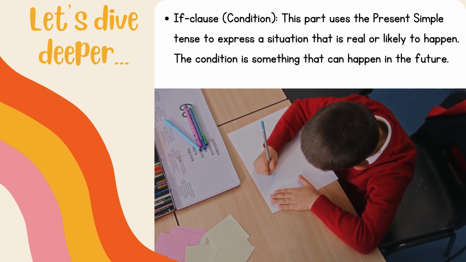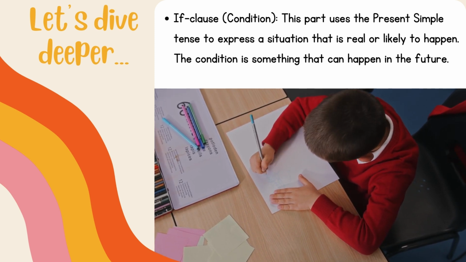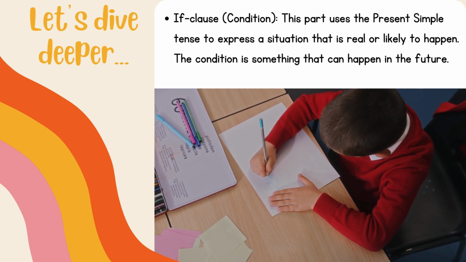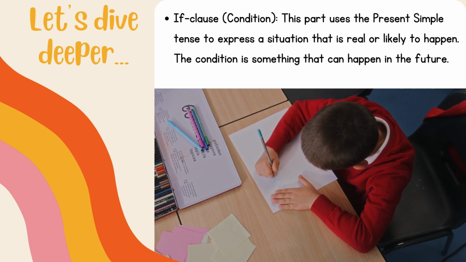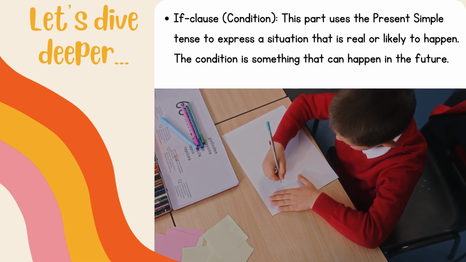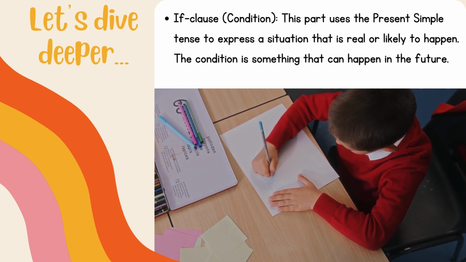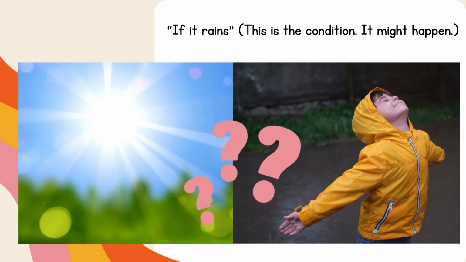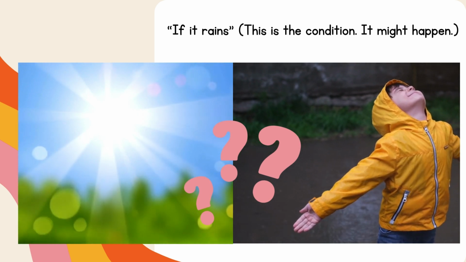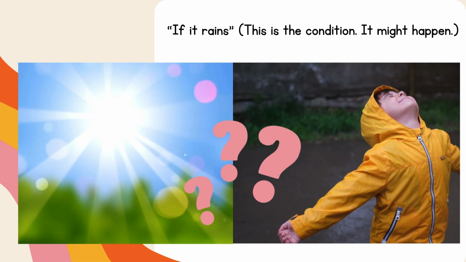Let's dive a little deeper. The if clause condition, this part uses the present simple tense to express a situation that is real or likely to happen. The condition is something that could happen in the future. If it rains, this is the condition. It's something that could happen.